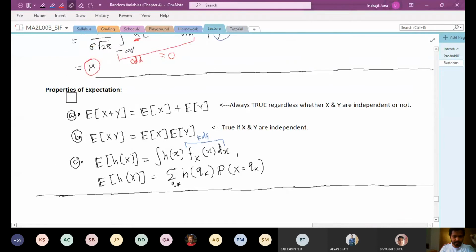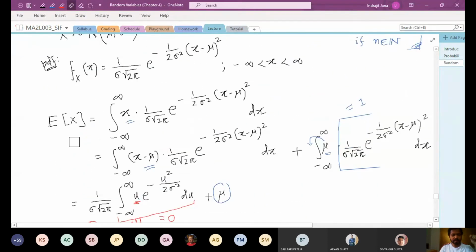This means that in the previous example, if I wanted to calculate expectation of x square, the only thing I would need to do is replace this x by x square. So I would integrate x square against the PDF. I would not change the PDF at all. A lot of people make this mistake the first time, that they try to change the PDF as well. The PDF will remain as it is. You just change the integrating function, which is x, and that will be changed to x square. If you want to find expectation of sine x, you just write sine x times the PDF dx. Whatever the function is, you replace that function here, and the PDF will be the same as before.